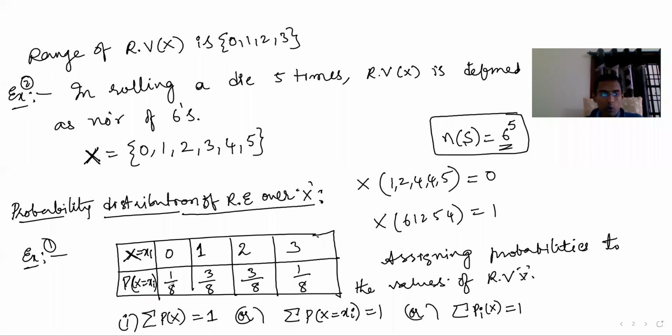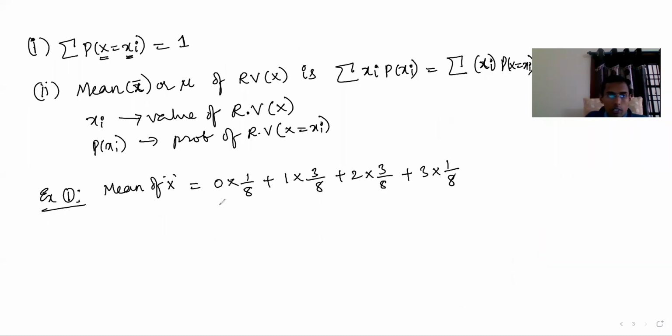Xi means x1, x2, x3, x4 like that. Here xi is 0, 1, 2, 3. x equal to 0, x equal to 1, x equal to 2, x equal to 3. We write as x equal to xi in general. Hope you understand.